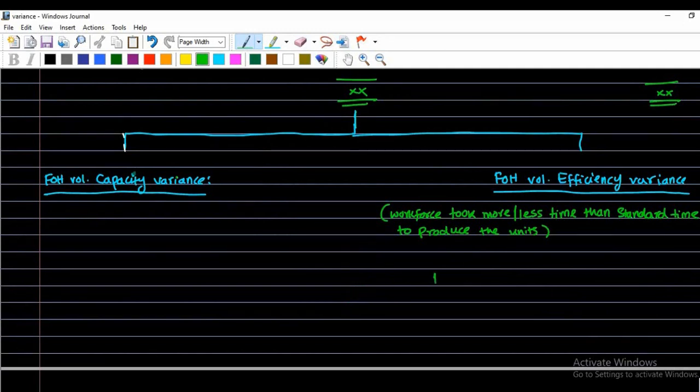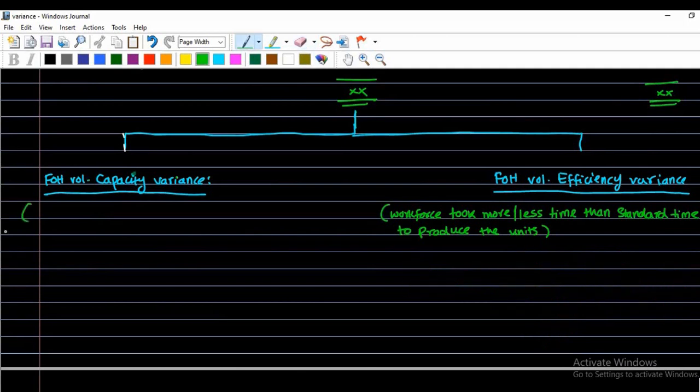What does it mean? It means that for 1000 units, the standard or allowed time was 2000 hours, but actually the workforce either took 2500 hours or took 1800 hours to produce. If they took less time, the variance will be favorable. But if they took more hours to produce the same output as compared to the standard or the budget, then that is adverse.